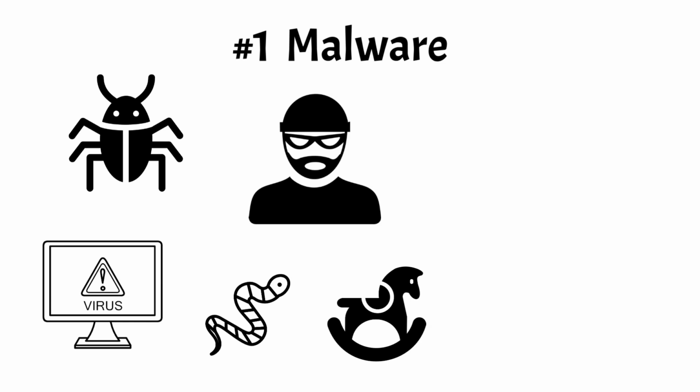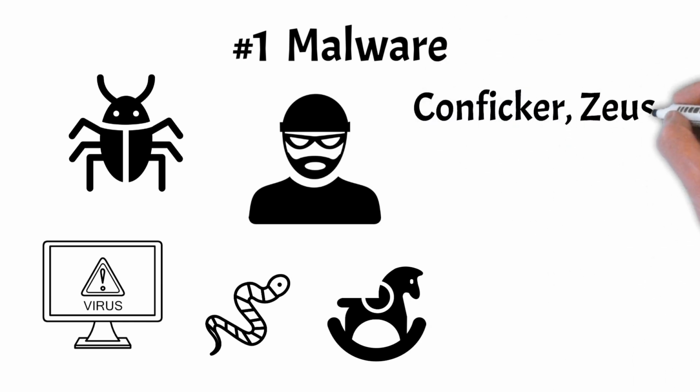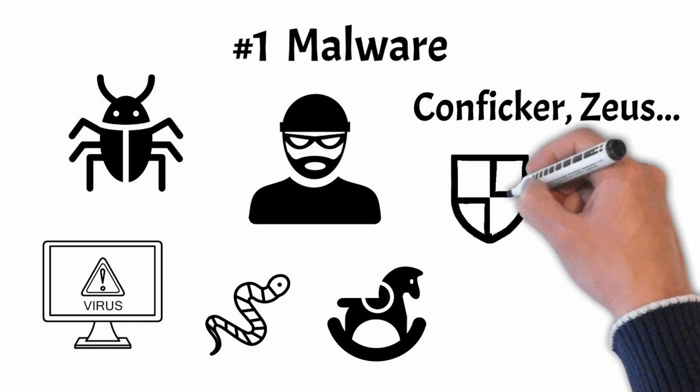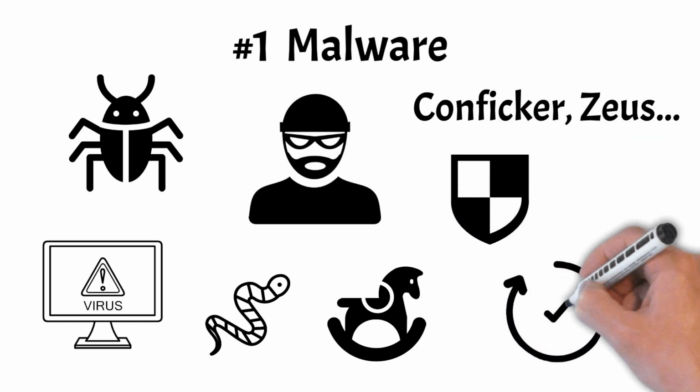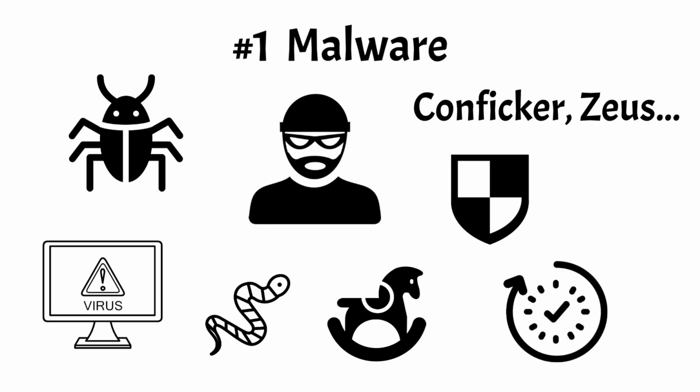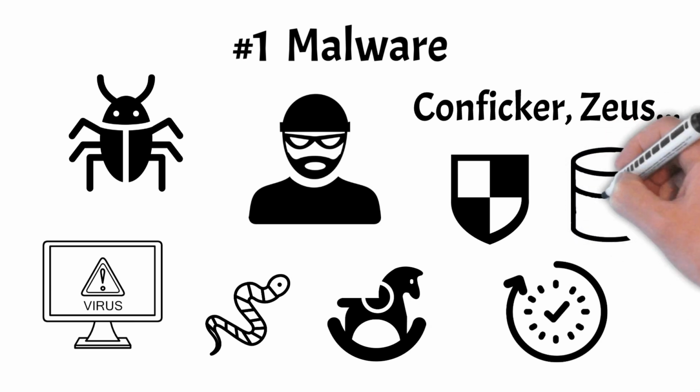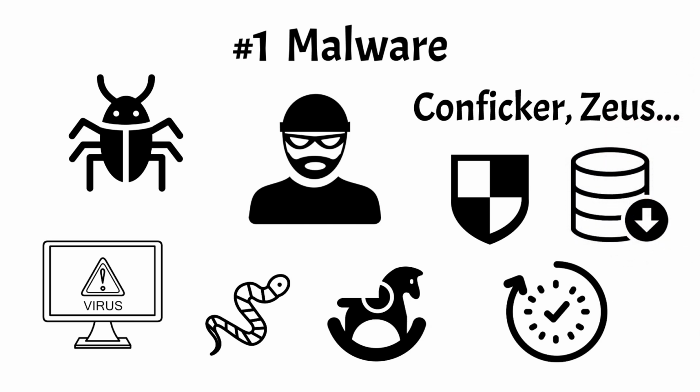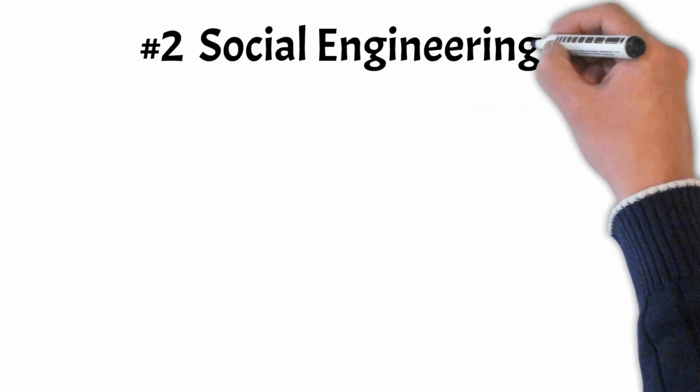Famous examples of malware include Conficker and Zeus, a worm and a Trojan respectively, which caused significant financial losses in the mid-2000s. Safeguarding against malware requires using trusted antivirus software, ensuring all software and systems are kept up to date with the latest security patches, steering clear of downloading files or clicking links from unknown sources, and consistently backing up critical data.